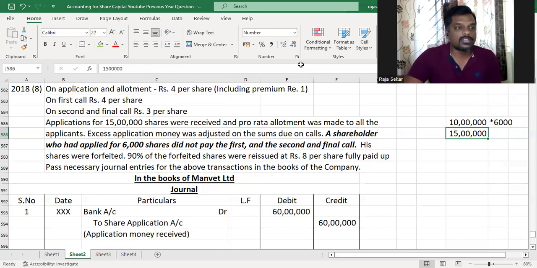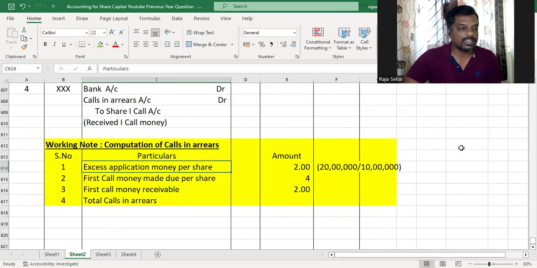And now what happens, my dear children? Zeros cancel, 5 zeros here and 5 zeros here. What you're left with is 10 into 6,000 divided by 15. This goes 1 times and this goes 4 times. We are left with 400 into 10, which is 4,000. Am I right or not, my dear children? They are left with 4,000. So the shareholder was allotted 4,000 shares. Understood or not, my dear children? 4,000. So it is on this 4,000 shares that he had defaulted.